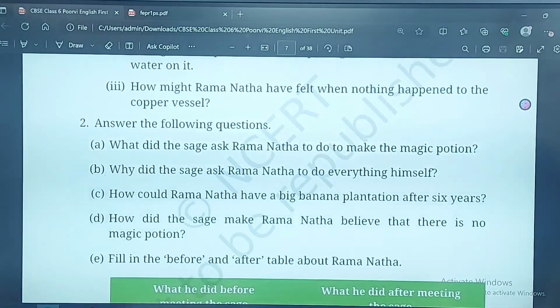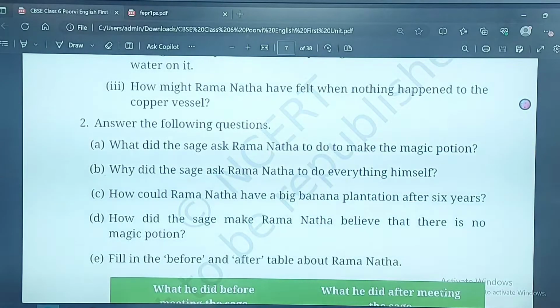How might Ramanatha have felt if nothing happened to the potion? He would have been disappointed, and he would have felt cheated by the sage and felt very angry. Then answer the following questions. What did the sage ask Ramanatha to do to make the magic potion? He asked him to plant banana plants and collect 5 liters of dew from the leaves himself in order to prepare the potion. Why did the sage ask Ramanatha to do everything himself?